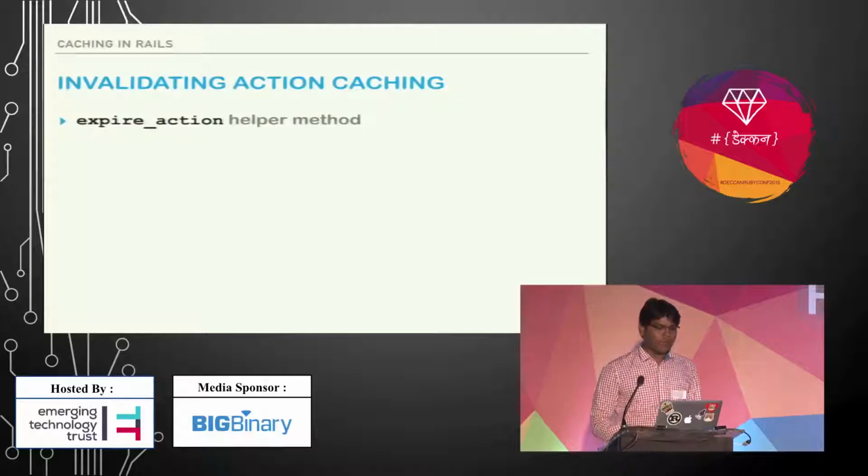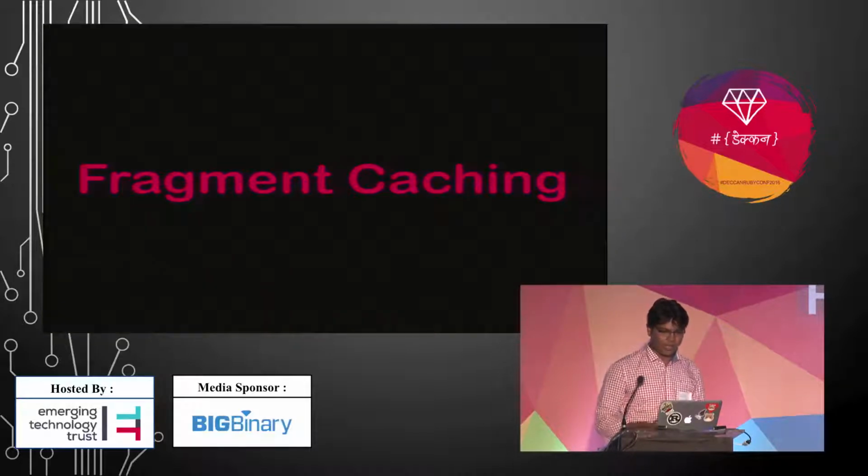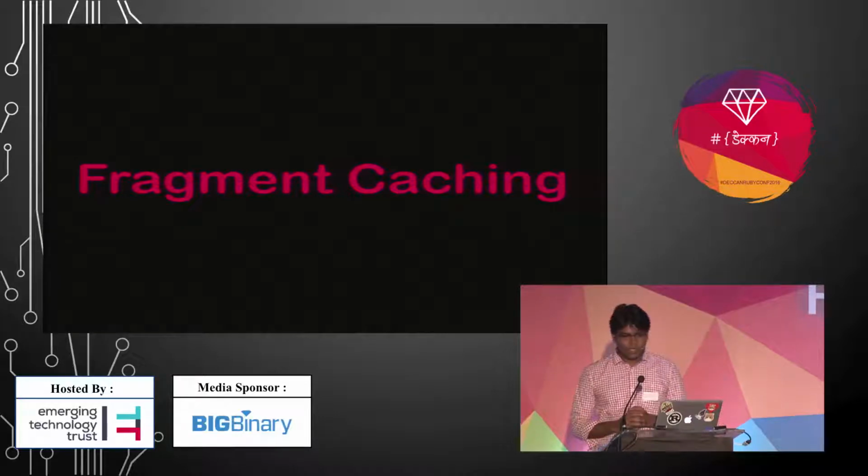Okay, so invalidating action caching. For that we have this expire action, and we get this helper from the action caching gem. It also takes other parameters like your controller name and your action name. Okay, so fragment caching.